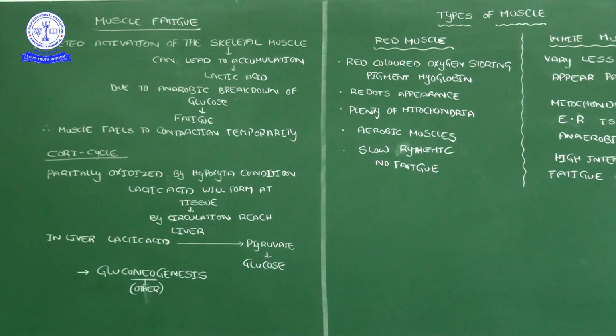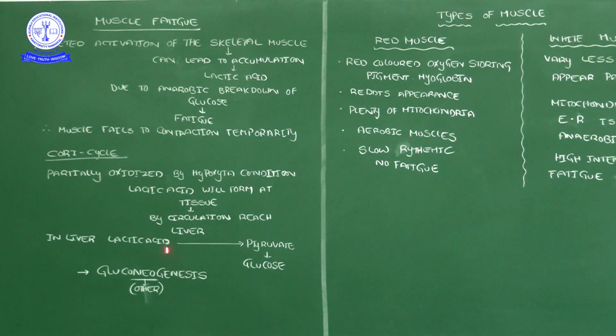For that, the liver plays an important role in our body. Our food is partially oxidized in hypoxia conditions, and lactic acid forms in the tissues.